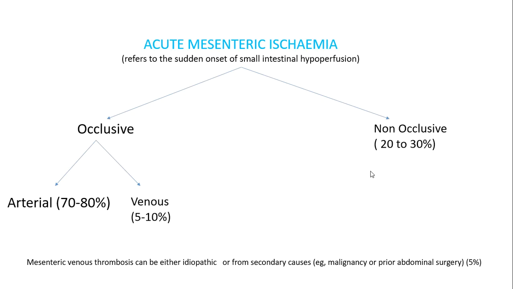So acute mesenteric ischemia is sudden intestinal hypoperfusion, and it could be of two types, occlusive and non-occlusive. In occlusive, most commonly we see arterial occlusions. There could be venous or a non-occlusive disease also. The percentage for arterial is around 70 to 80%. We can see here venous is hardly 5 to 10% and non-occlusive is also very minimal.